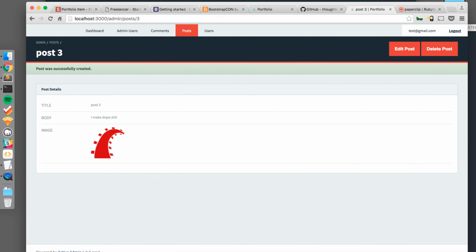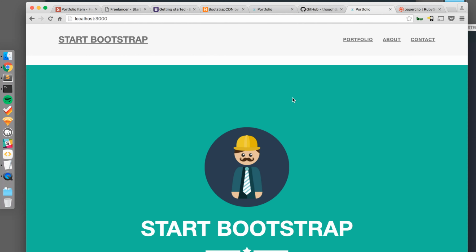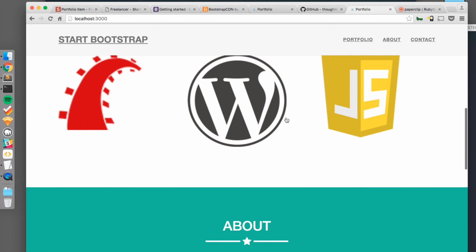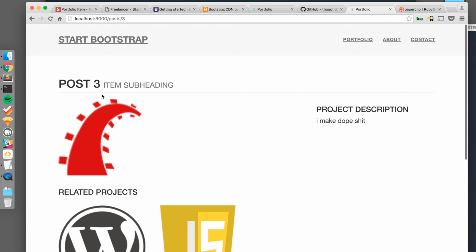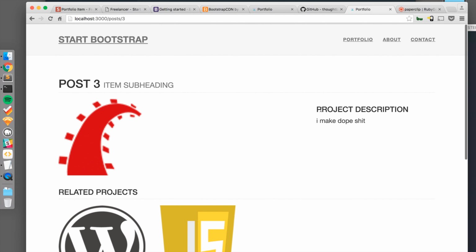Okay, cool. So we created 2 more posts. If we go to localhost 3000, you can see on the home page now we have some more images that have loaded up, and if you select one, it goes to this custom page and it has the project description.